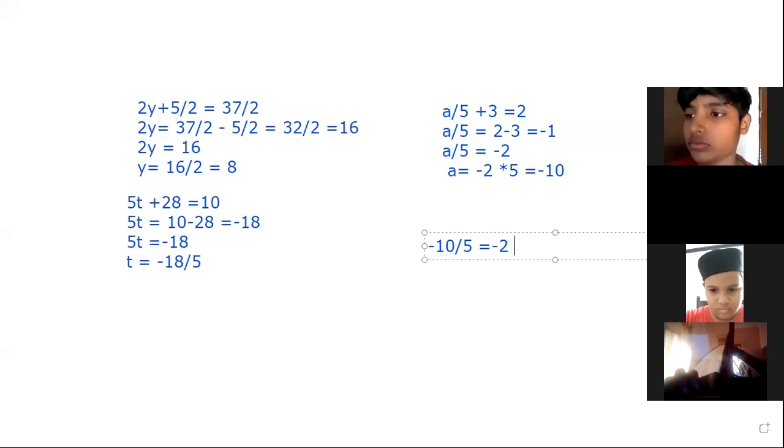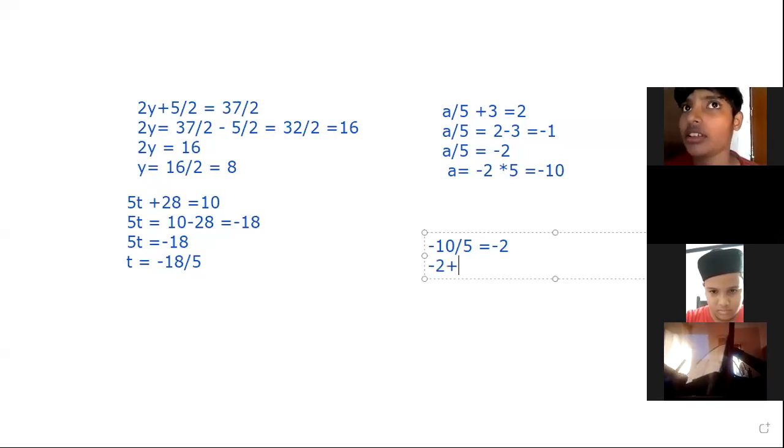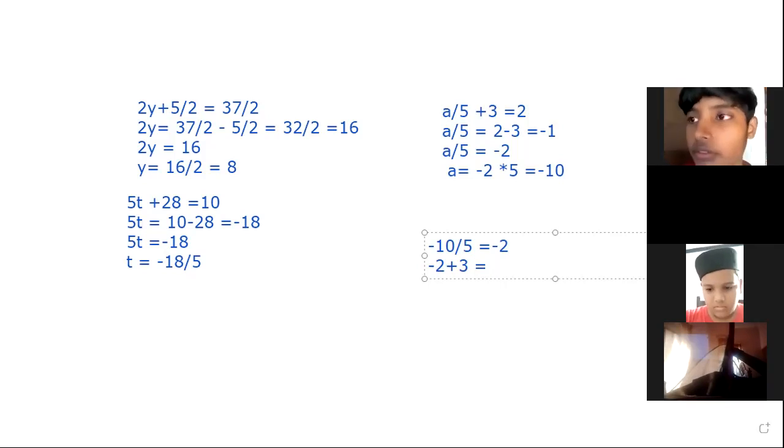Then what about minus 2 plus 3? Minus 2 plus 3, it is 1. But you just listen here. What is the value here? It is 2 is given here.